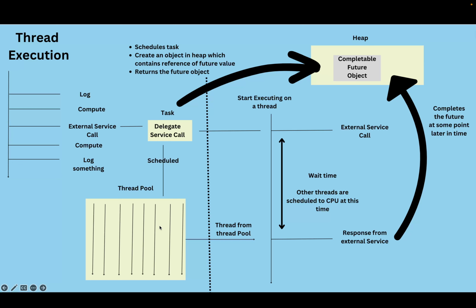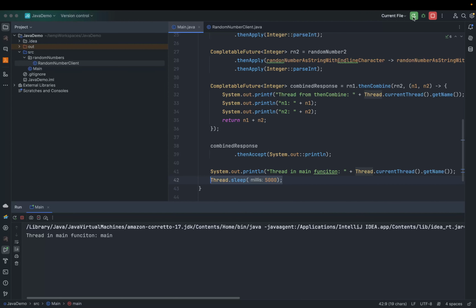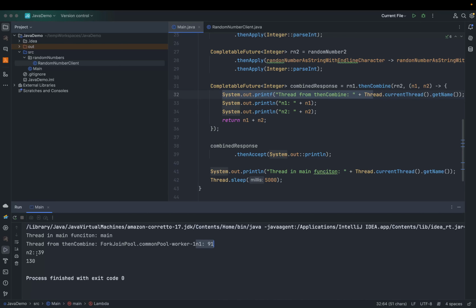And for this program I can just halt the main thread so that I can show you what I mean. So now I am not quitting the program. After printing the thread name, I am sleeping the main thread for 5 seconds so that our Java program doesn't end and other threads can work independently. If I do so, now we will see, after we got the response from the external threads, the thread is ForkJoinPool, and then n2 is 39. I think n1 we have printed here only. n1 is 91, n2 is 39, so that combined to 130.